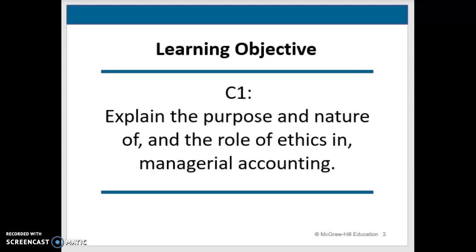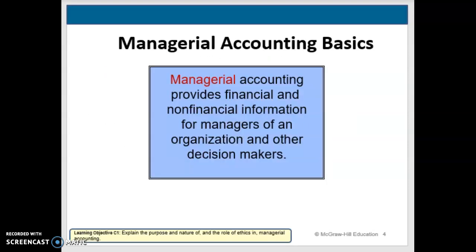So let's start out by talking about managerial accounting basics. When we think about that, managerial accounting is going to be something that's done inside of a company. So we talk about financial accounting, and obviously that's inside the company. Managerial accounting is going to provide financial and non-financial information for managers of a company, and also to provide it to other decision makers. So when we think about this, these managers, they're going to include people in charge of a company's divisions, so the heads of different departments.